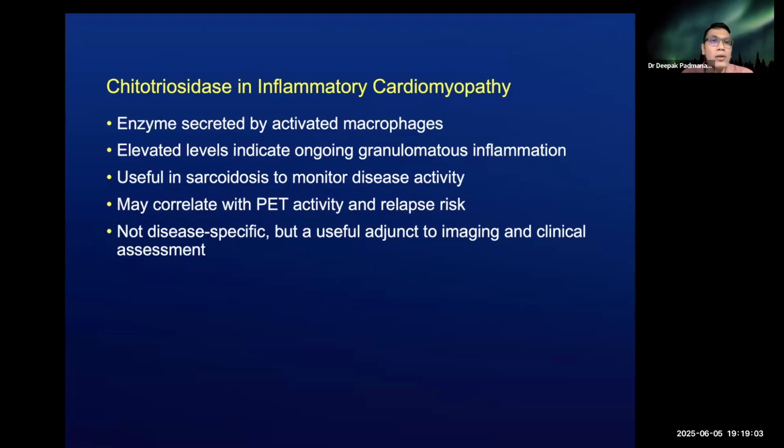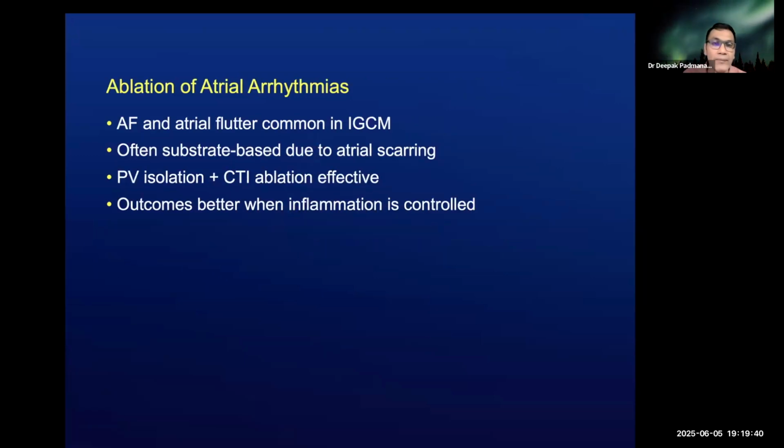Now, there is a new molecule or a new test called the serum chitotriosidase, which is being of increasing value and is under investigation in inflammatory cardiomyopathy. This is an enzyme secreted by activated macrophages. The elevated levels indicate ongoing granulomatous inflammation. It could be useful in sarcoidosis to monitor disease activity, especially if the correlation with PET activity and relapse risk can be more clearly delineated. It is not disease specific, but can be a useful adjunct to imaging and clinical assessment, or even in patients in the acute stage of the disease.